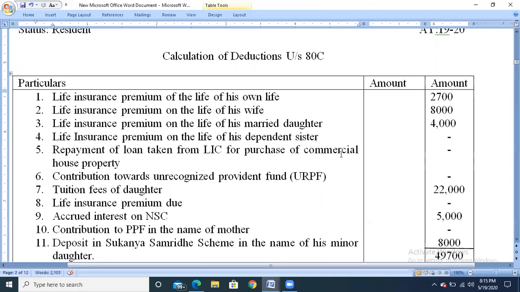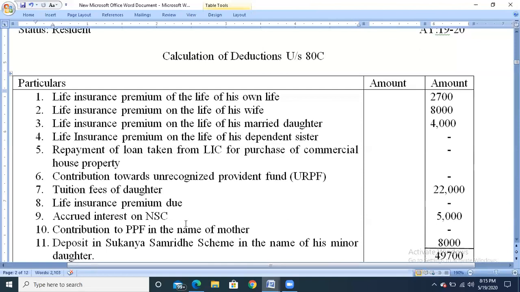Next, any loan taken for the commercial house property purchase, and if you are paying the loan amount, it is not eligible, only for the residential house property. And any contribution to unrecognized provident fund is not eligible, only the remaining 3 provident funds. It is eligible only if it is paid in the name of the assessee. Next, tuition fees of daughter, maximum of 2 children, they can claim the exemption. Next, life insurance premium due. If they have not paid the insurance premium amount before the due date, and have paid after the due date, it is not eligible for deduction.